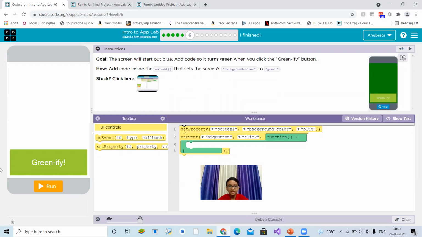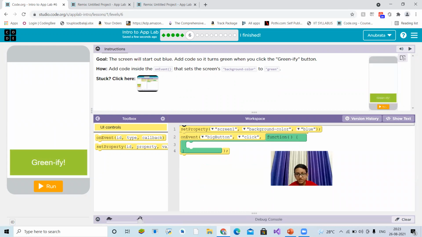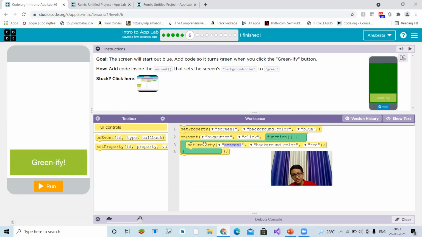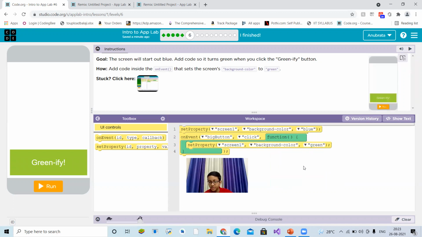button. Okay, so firstly what will happen, here you can see set properties, which means change screen 1's background color to blue. It will be firstly blue. When we click on this greenify button, it will change its background color to green. You can see on event, which means change. If you have seen the first video, you'll be able to recall. On event big button, click big button. Here the ID of greenify is big button. So when the big button is clicked, what will be the function carried out? Again, set property background color of screen 1 will be what? Green. Yeah, right. Green.